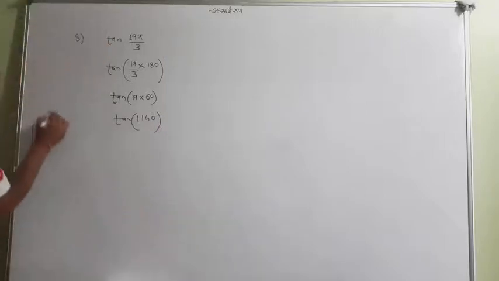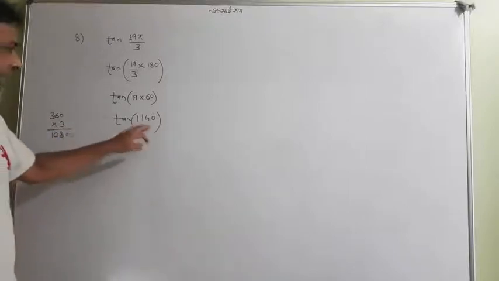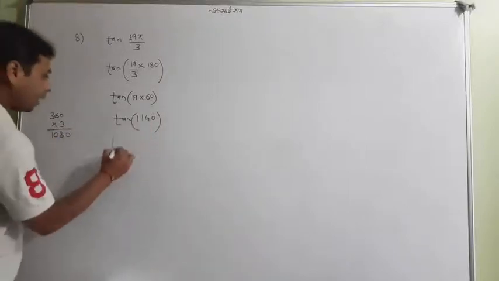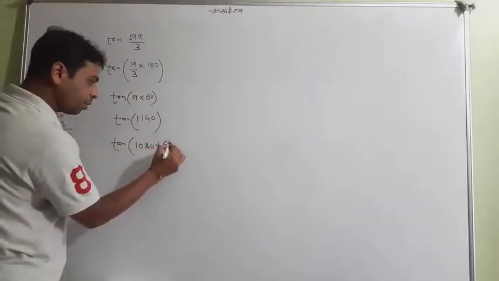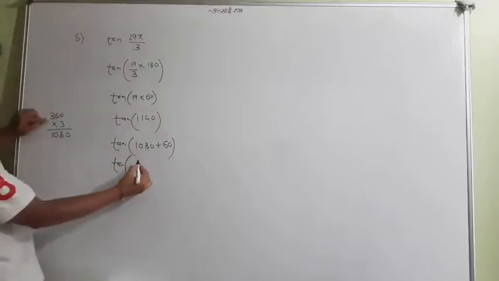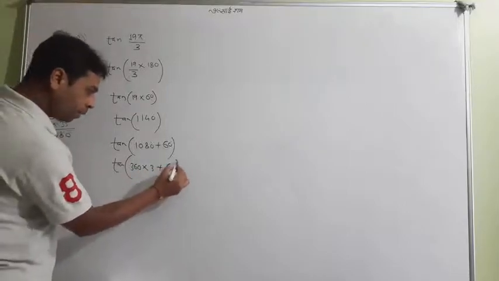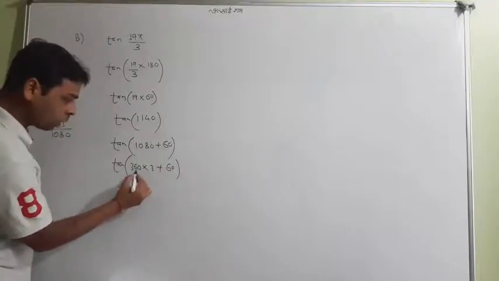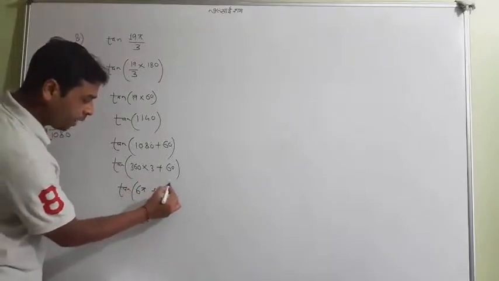Definitely I'll choose 360 into 3, which is 1080, and 1080 is near 1140. So I'll write that 1140 is 1080 plus 60. Very simple. Now 1080 is equal to 360 into 3, it's very genuine. And 360 you will write as 2 pi into 3, so 6 pi plus 60, and use a formula.